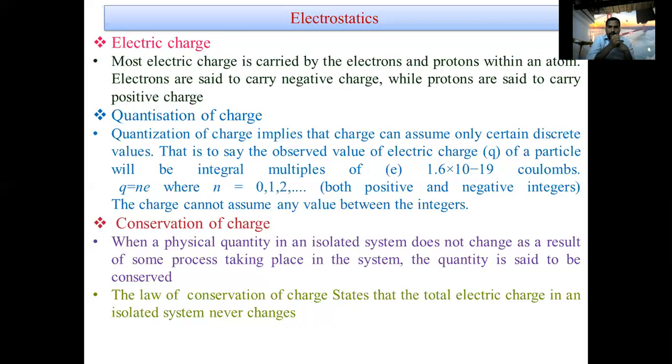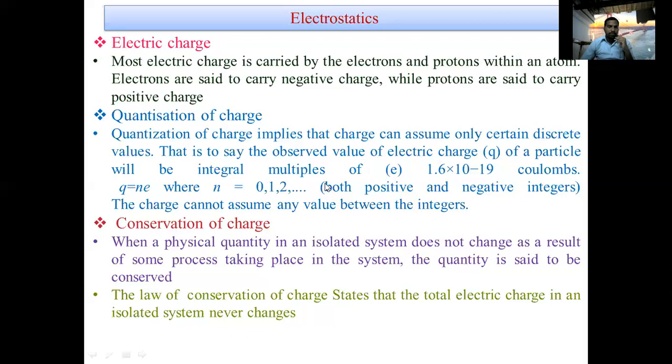Now next one, quantization of charge. The quantization of charge implies that charge can assume only certain discrete values. That is to say, the observed value of electric charge Q of a particle will be an integral multiple of the charge of one electron, that is 1.6 into 10 to the power of minus 19 coulombs.